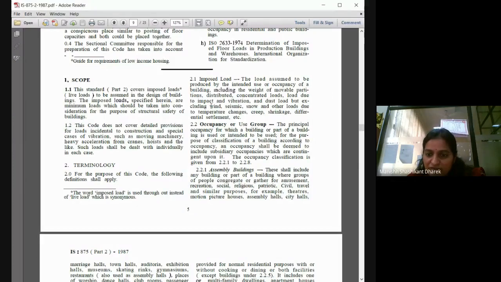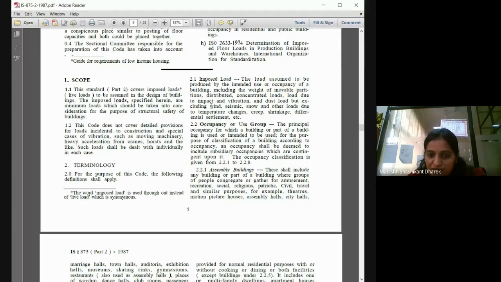Let us take dumbbells in your hand, which are used for gym. If you suddenly put a 5 kg dumbbell on the floor, what is applied on the floor is nothing but impact load. And vibration: if you keep a vibrating machine on the floor, there will be a force applied on the slab continuously. That continuous vibration load is one example.